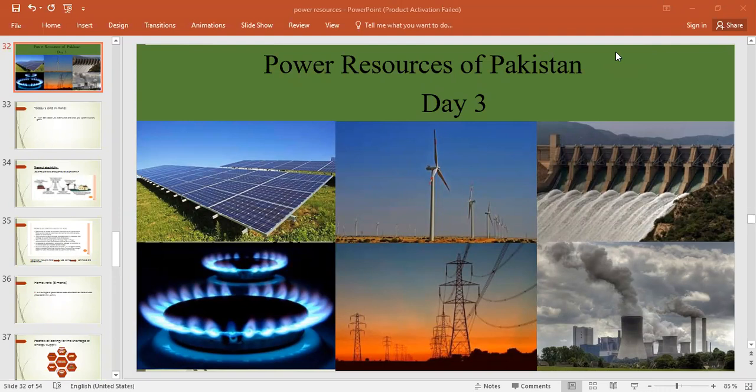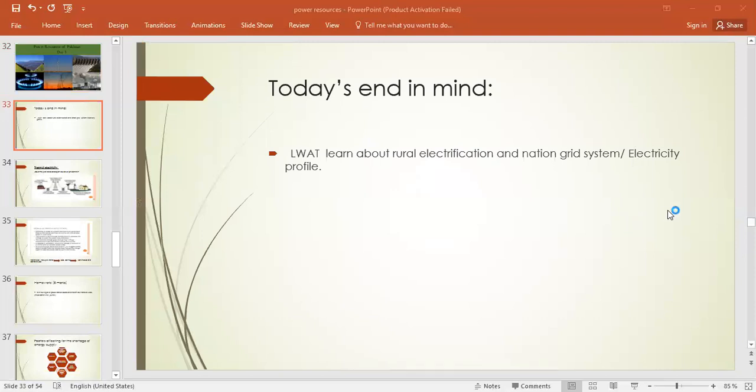Today, we will be continuing our topic, power resources. Let me do a short recap first. What did we do in our previous class? In our previous classes, we have studied non-renewable resources, their location, types, uses, mode of extraction, etc. Today, our objective is to learn about rural electrification and national grid system, and that is called electricity profile also.